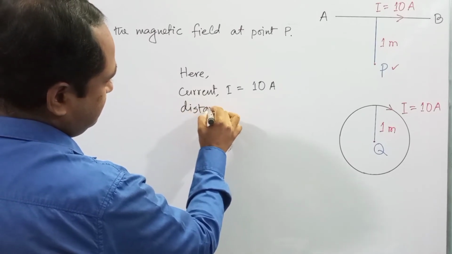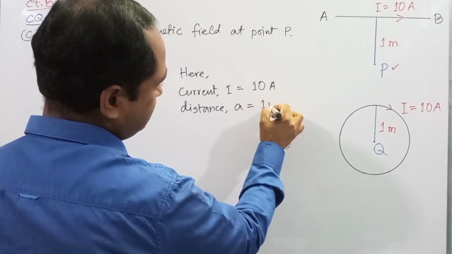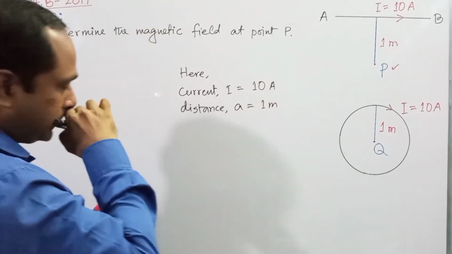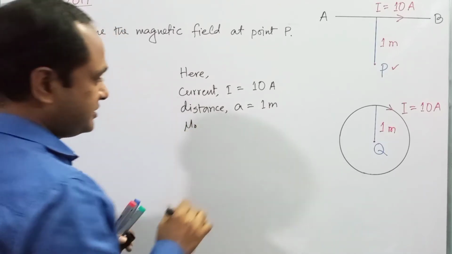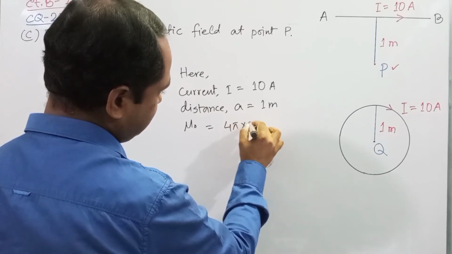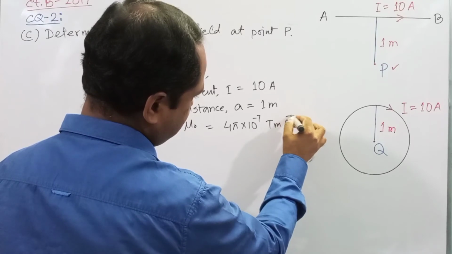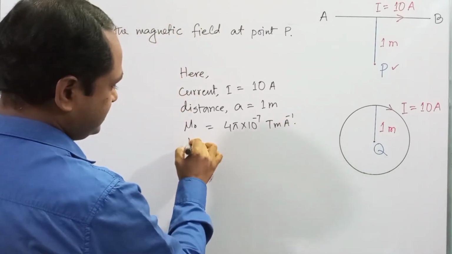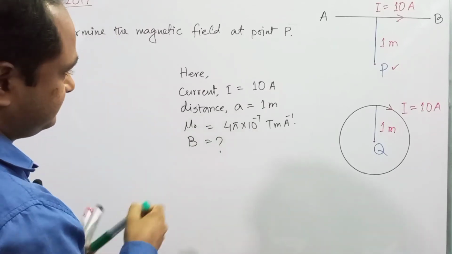Distance A is equal to 1 meter. You know, mu naught, the magnetic permeability of air medium, is 4 pi into 10 to the power minus 7 Tesla meter per ampere. So we have to determine the magnetic field B is equal to what?